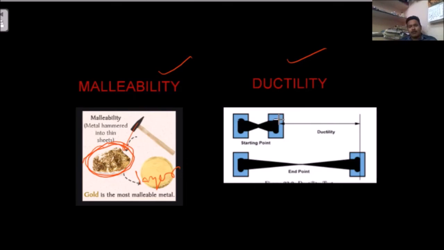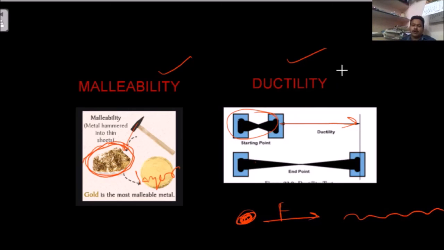Here you have one metal like this. You use some force on this side, and it is going to elongate. Tensile strength is going to be generated. For example, this much copper is there. I can apply some force on this so that I get a copper wire. This property is called ductility. I have this much gold, so I can make a gold layer. By using some hammering, I can make a gold layer like this. This is called the malleability property. This is the ductility property.